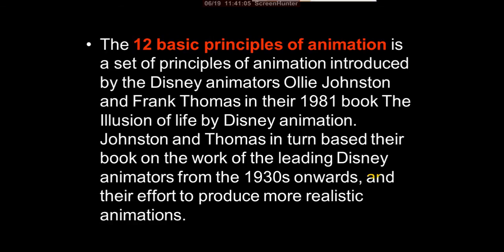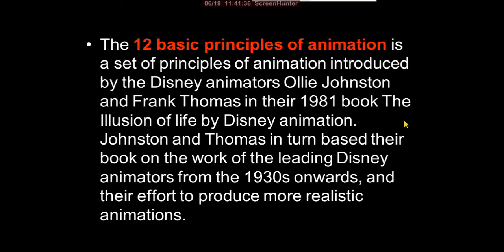These are the topmost, senior Disney animators. The Illusion of Life is considered the Bible for animators. That's a very important book.